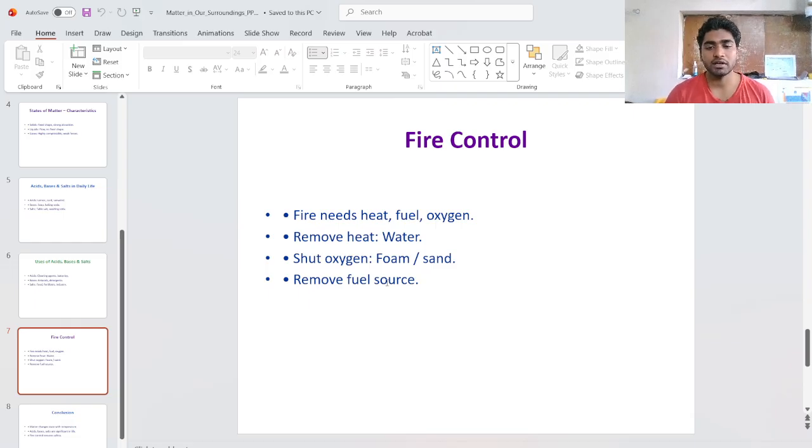Okay, then remove the fuel source. Whenever there is a leakage of fuel that causes fire, we cut or remove the fuel sources to reduce the fire.